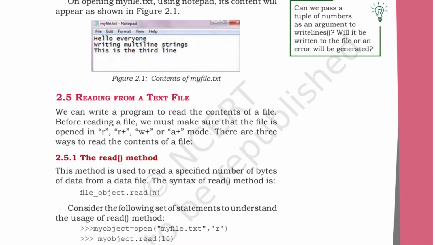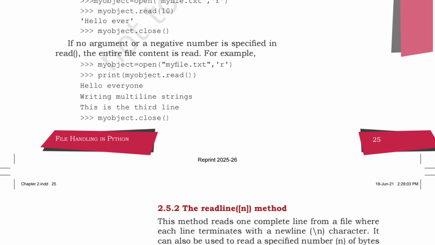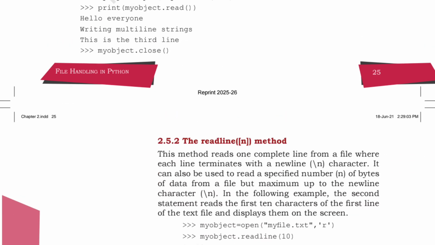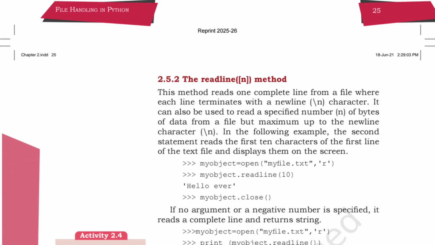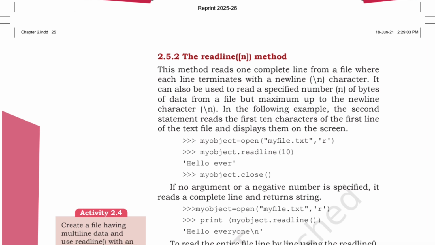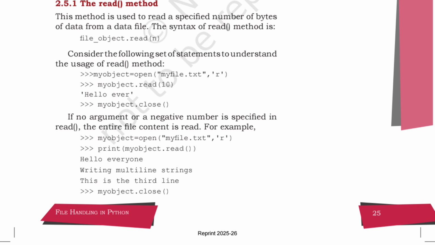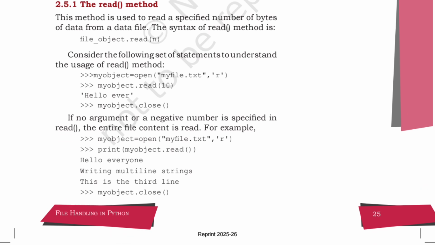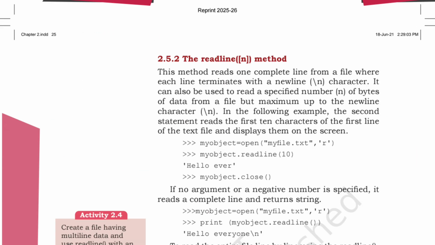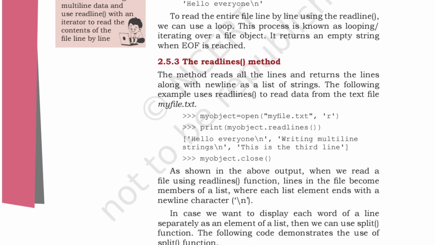Then reading from a text file, that is the read method, and readline is for reading something and then returning something. For both purposes we are reading, but readline will be for the next line, and read is for the single string.